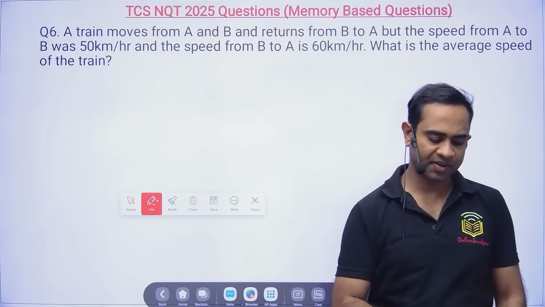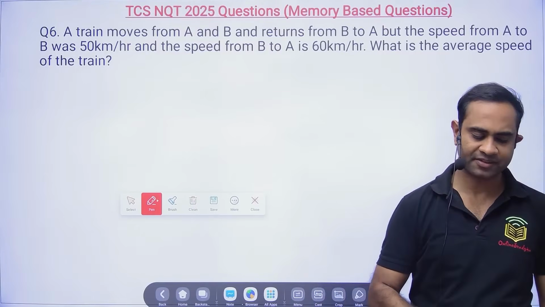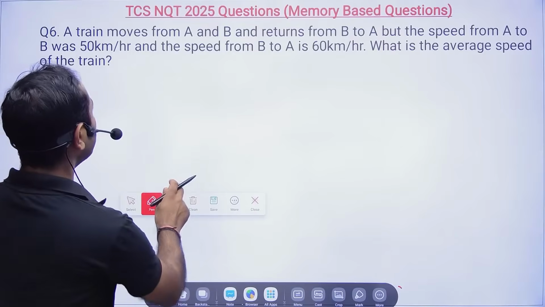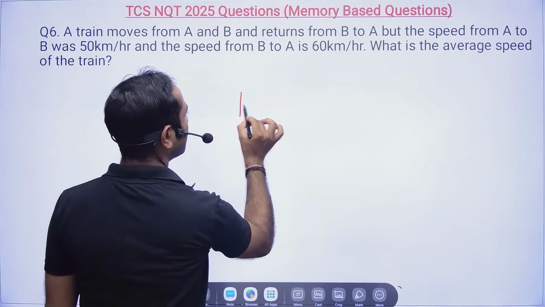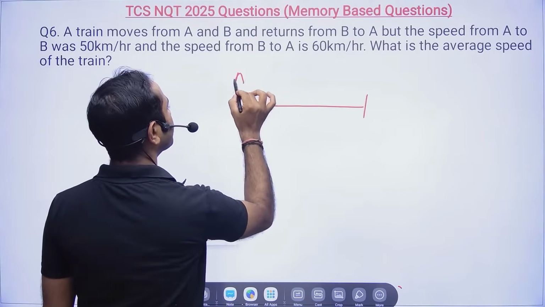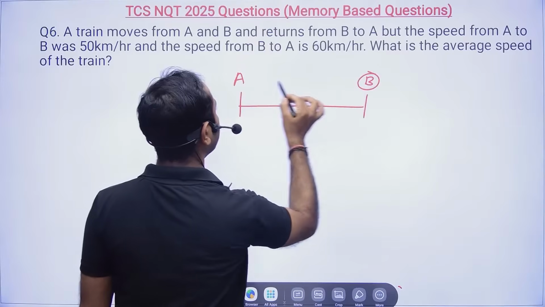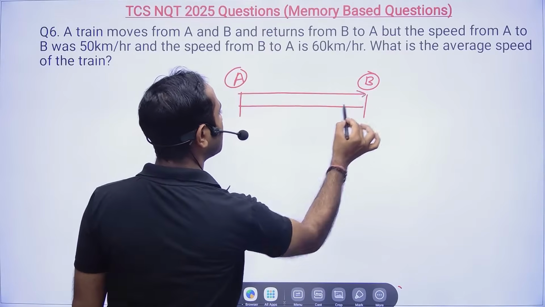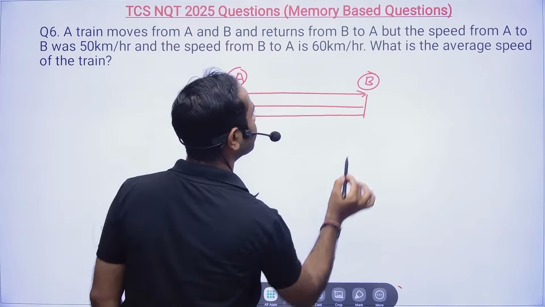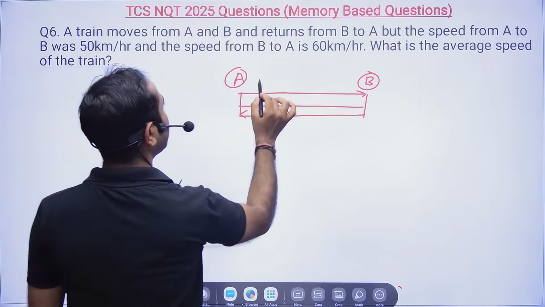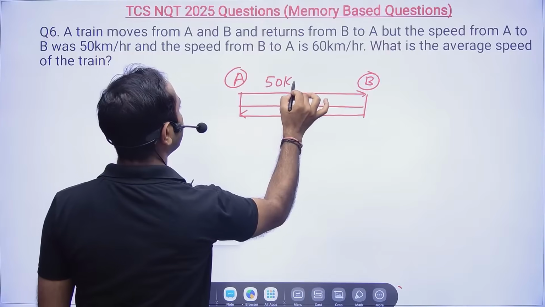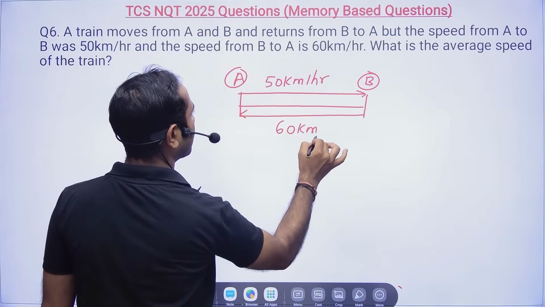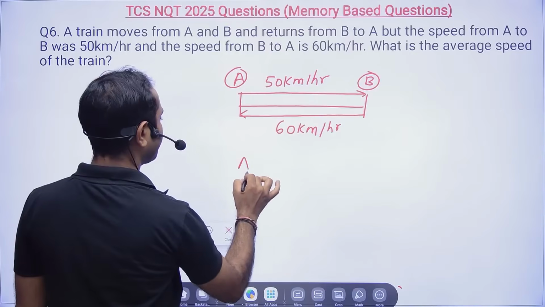Okay, average speed problem. This is very simple. This is not complicated. Here you see a train moves from A to B, and returns from B to A. The speed was 50 km per hour, and when returning it is 60 km per hour. So what is the average speed?